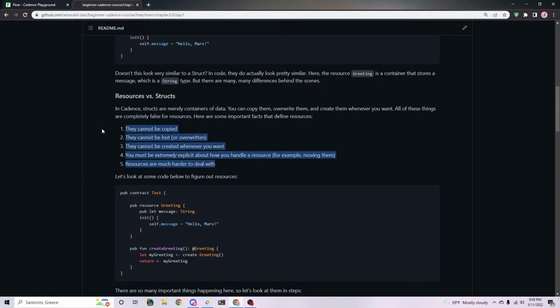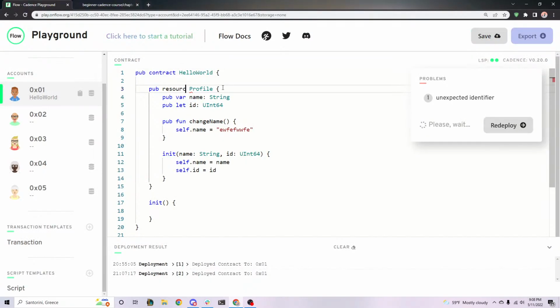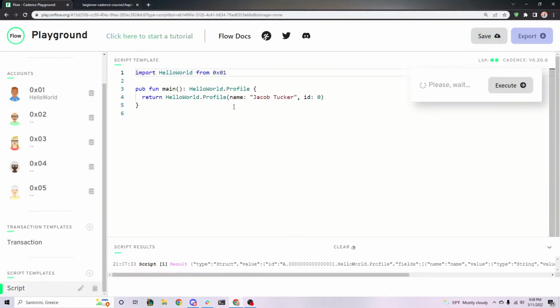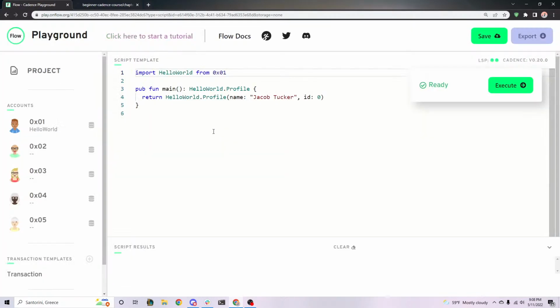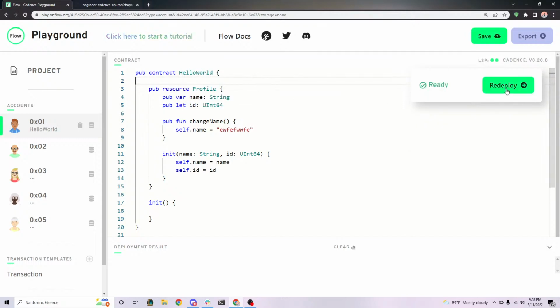A lot of that's sort of vague, but let's explain why. If I change this to a resource, it's still a container of data. It still has a name and an ID, but you'll notice that we can no longer do this. And if I refresh the page, it's going to give us a problem here. Oh, it's because I forgot to redeploy. There we go. So let's redeploy.